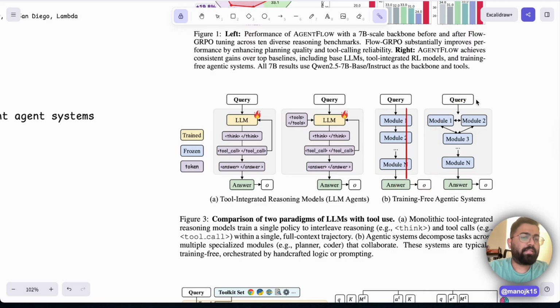These are sequential, but these are more like working together asynchronously or independently. Module one and module two figure out, given a query, okay, I'll do Google search, you go to Stack Overflow search, and then the final answer. Module three's work is to take the answers from these two modules and synthesize the information, and the last module will just code the final answer and give it out. So these are the different architectures, or ways, in which multi-agentic systems are working right now.